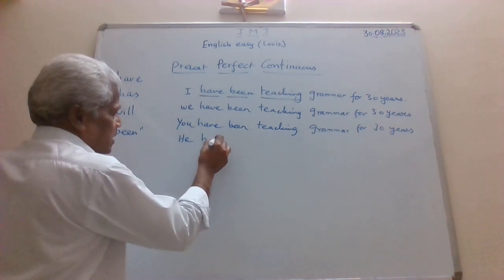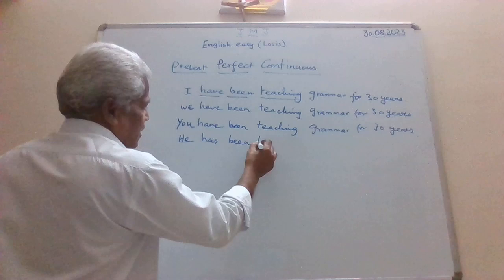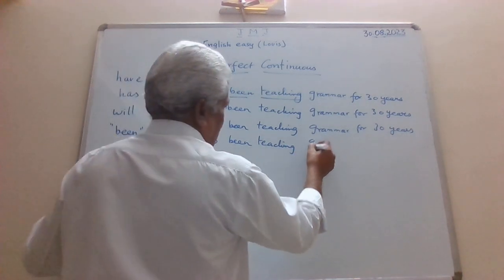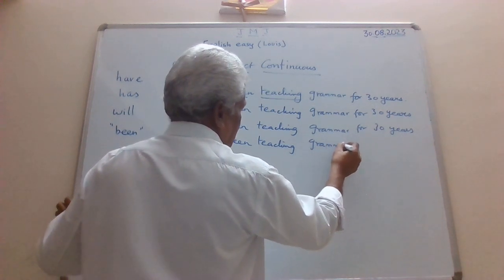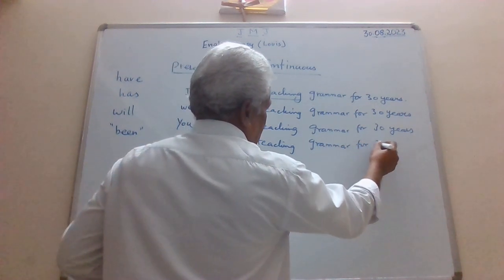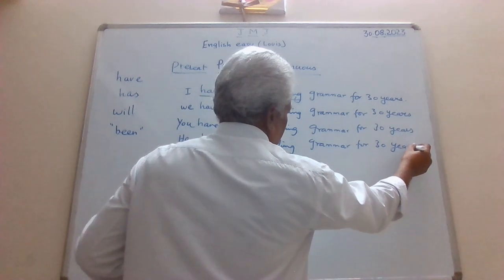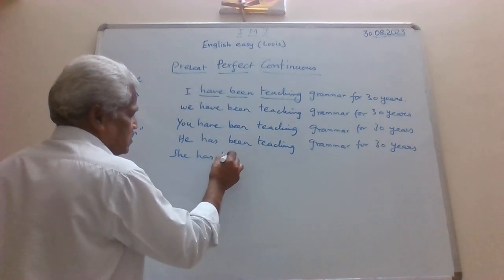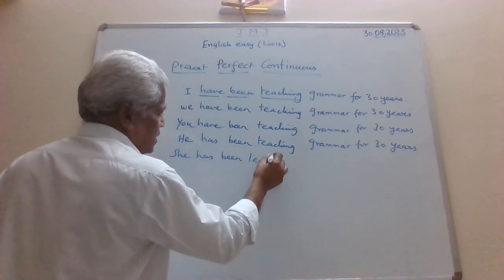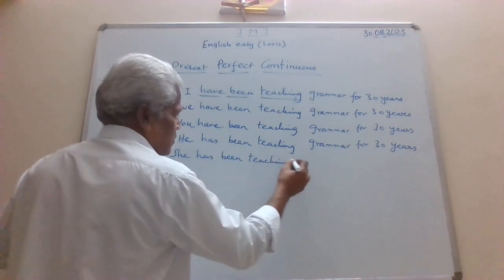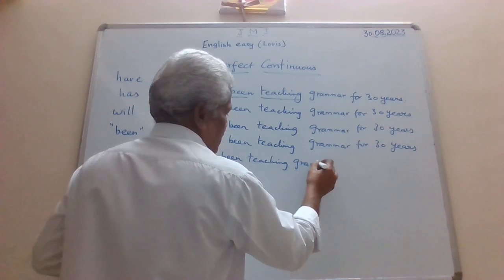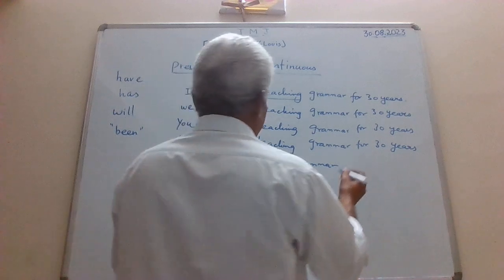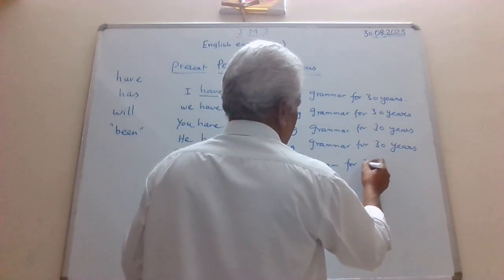He has been teaching grammar for 30 years. She has been teaching grammar for 30 years.